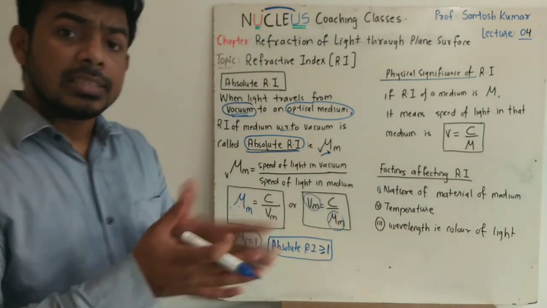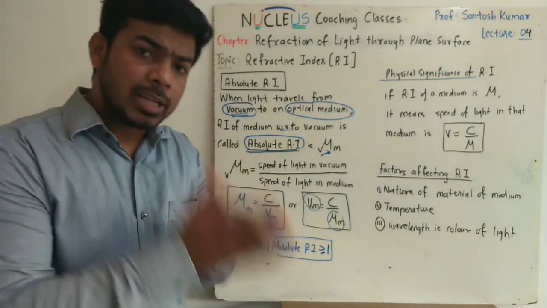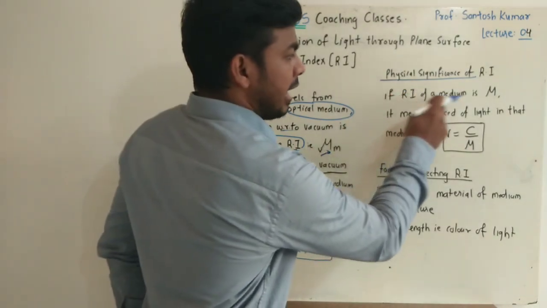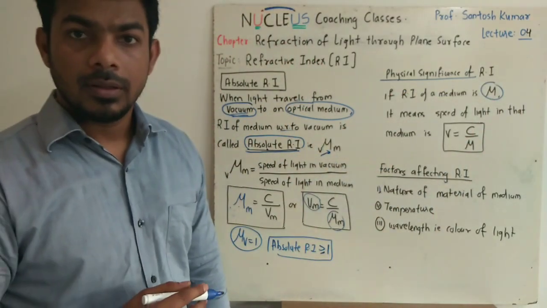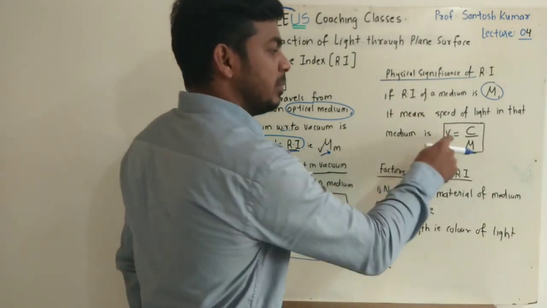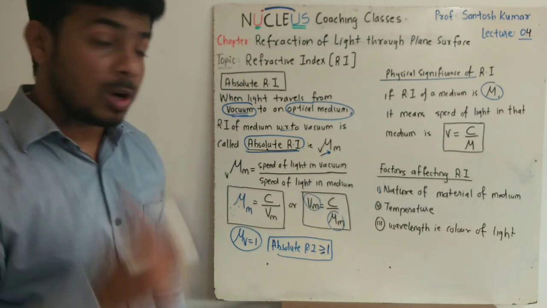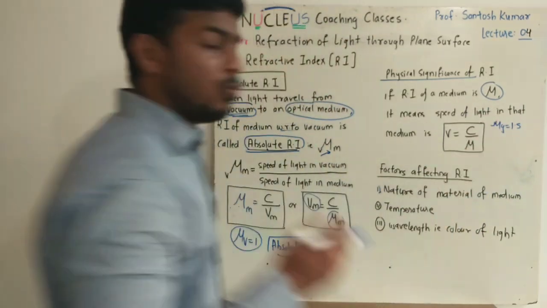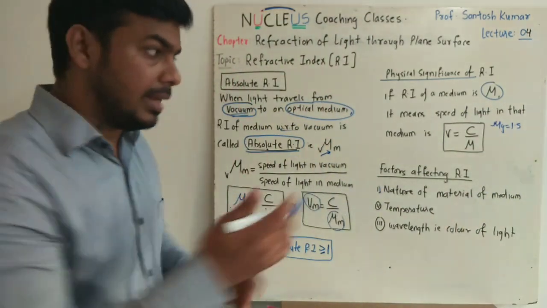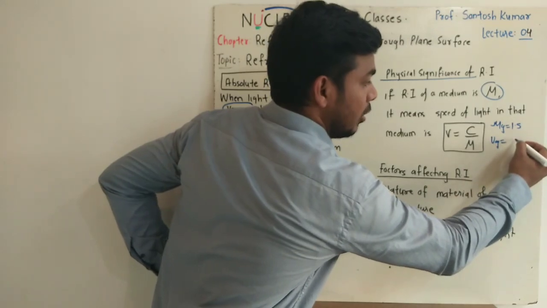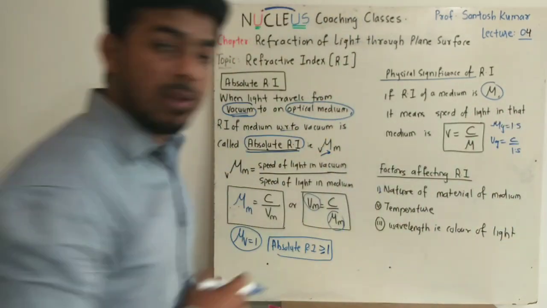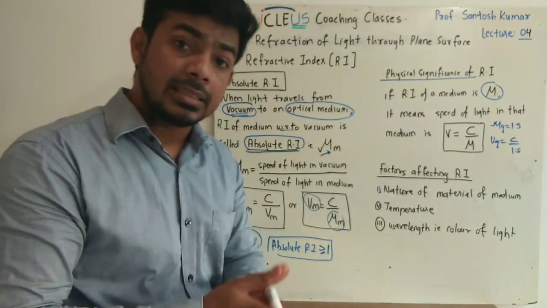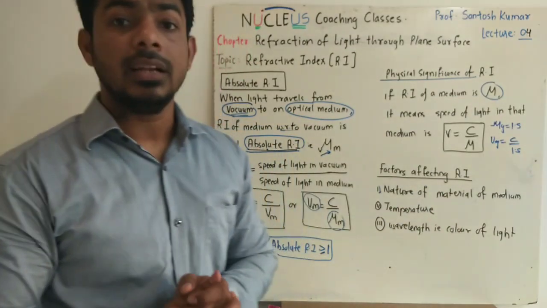If I give you the physical significance of refractive index, what is the actual meaning of refractive index? This is very simple. Suppose the refractive index of a medium is mu, that means speed of light in that medium is simply C by mu. For glass the refractive index is 1.5. What is the meaning of this statement? It means the speed of light in glass will be C upon 1.5, that means speed of light will be 1.5 times less in glass than the speed of light in vacuum.